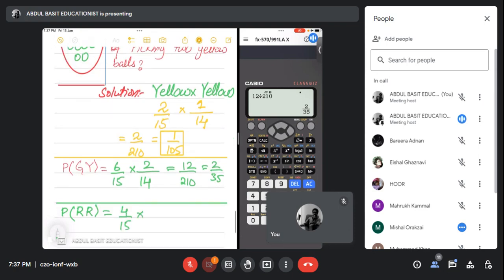You have picked one red ball. Now take out the second red from the bag. 3 out of 14. Excellent. Very good. Proud of you. It would be 4 times 3 is what? 12. 12 divided by 210 and 2 out of 35.